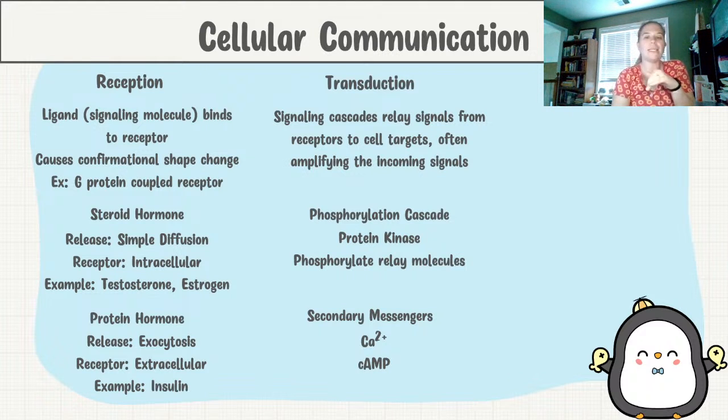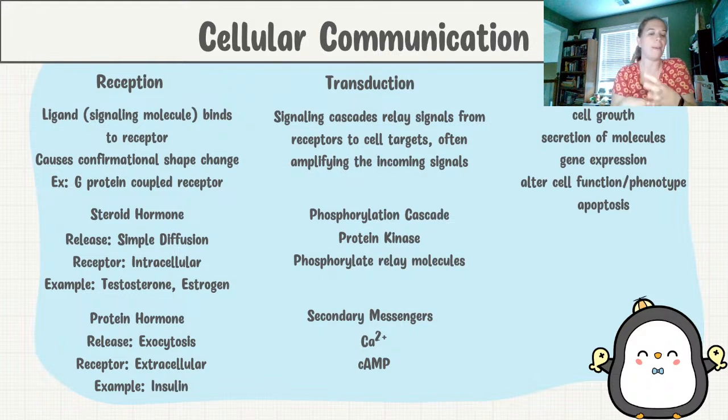Okay, and our last step is going to be response. So response has to do with what happens because of that signal and that transduction. What would be the final thing that happens in the cell? According to the CED, we've got cell growth, so the cell can grow. We have secretion of molecules, so it could cause a release of some type of material from it. Maybe it's causing more insulin to be released. Maybe it's causing testosterone to be released. It's the secretion of something.